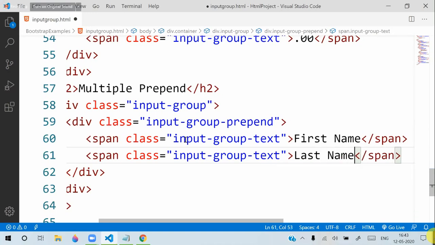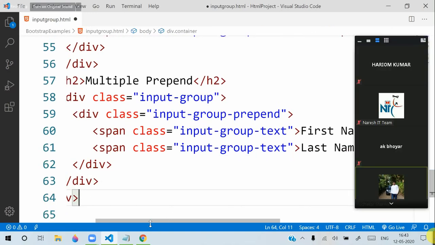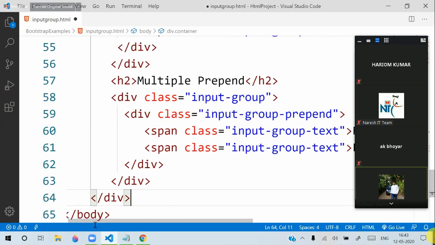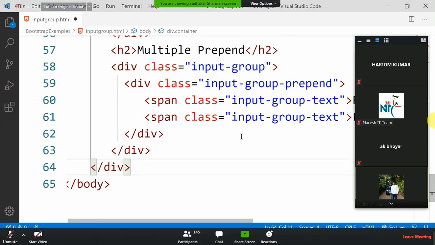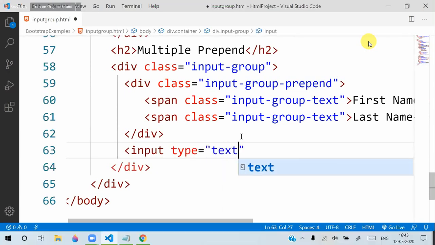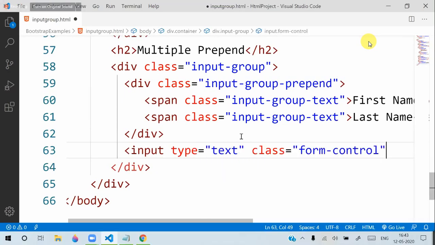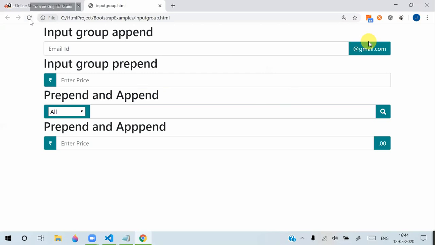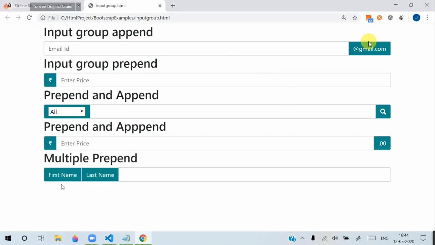and after this prepend we will keep the text box here. Input type is equal to text, class is equal to form control, and that is the text box. You can see that this time multiple prepends are there. First name and last name you have to define like this. There can be multiple prepend, there can be multiple append, there can be multiple prepend and append options, right?